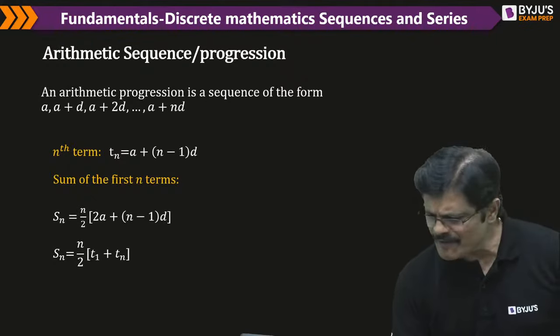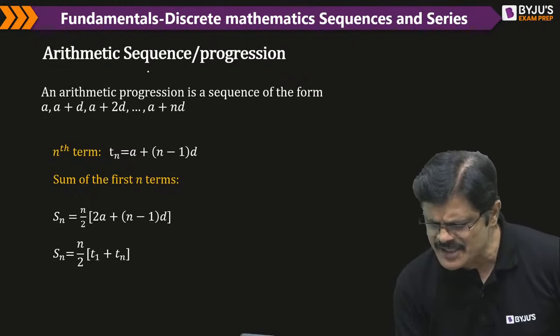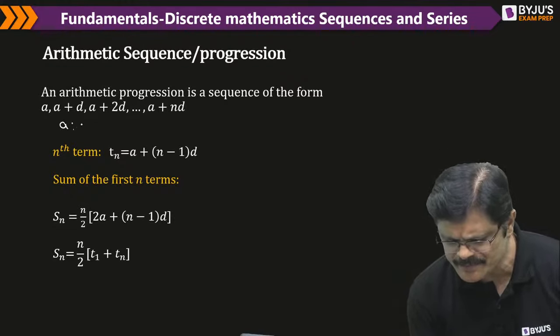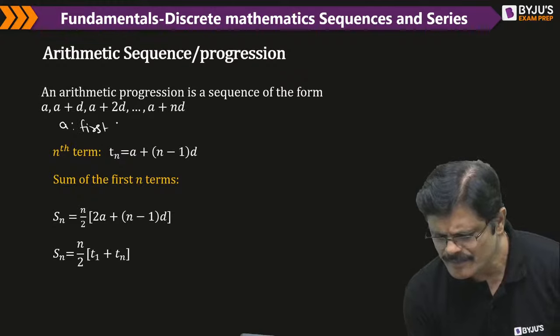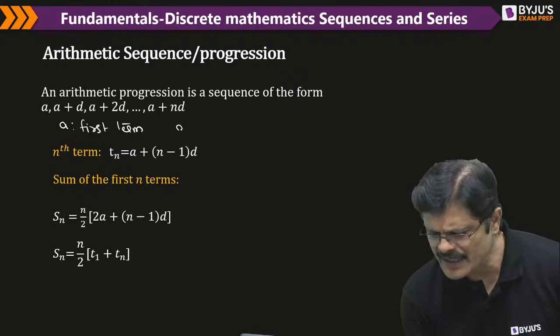So here, A is called the first term, and D is called the common difference.